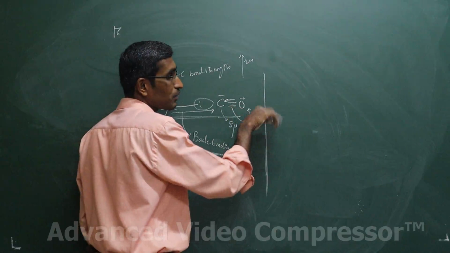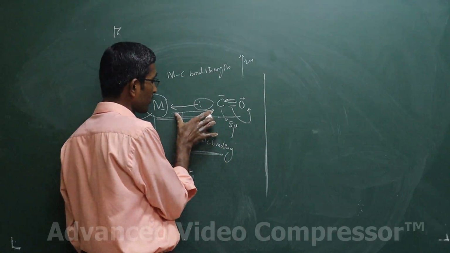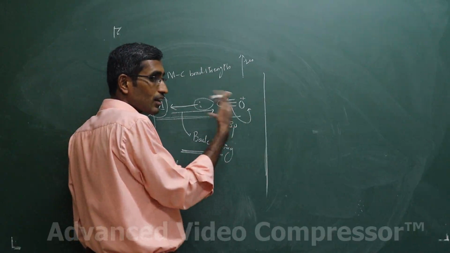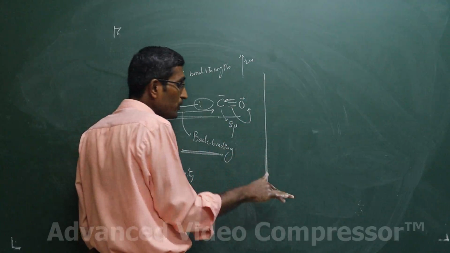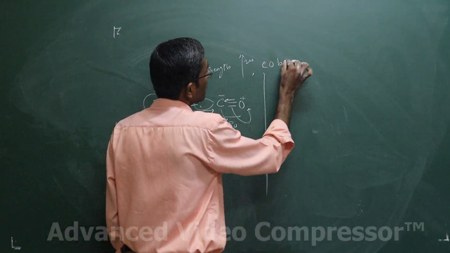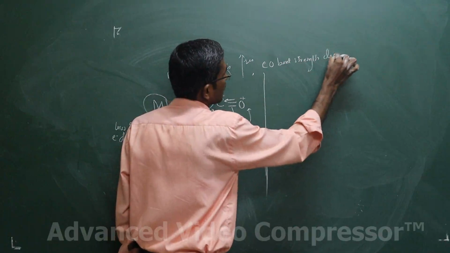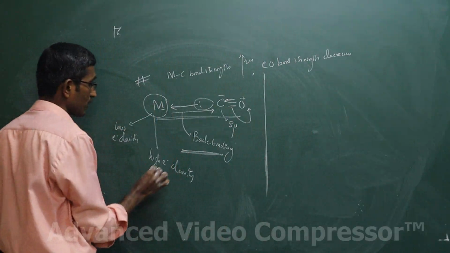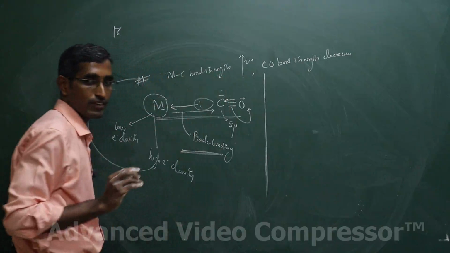This bond will start breaking. The MC double bond character has increased and the CO triple bond character has decreased, so the CO bond strength decreases. This is one aspect: when there is high electron density, MC bond strength increases and CO bond strength decreases.